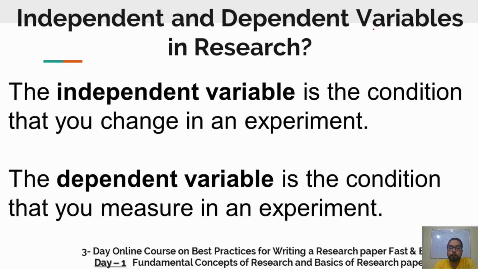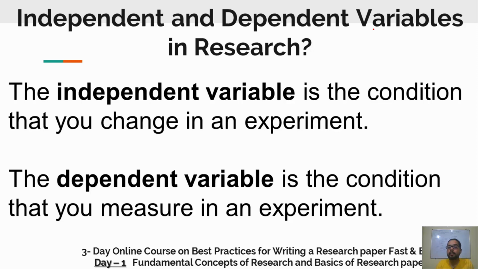Coming on to the independent and dependent variables. In every experiment, there are some things or conditions that we can change, and then we observe the output of that change on some other thing.